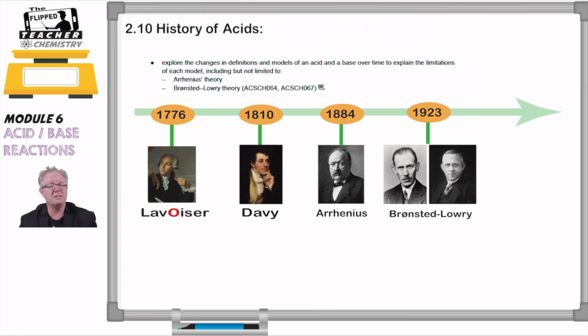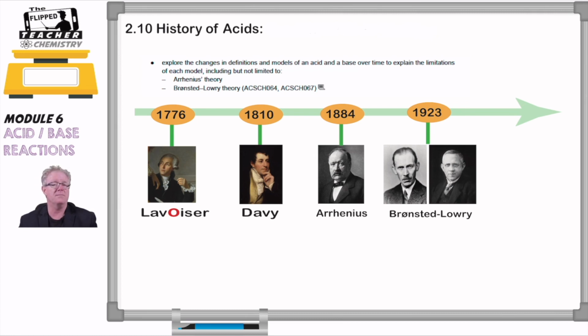But of course, there were limitations to his theory. There were substances that had oxygen in them, for example the metal oxides, sodium oxide and magnesium oxide, that didn't produce acidic solutions. In fact, they produced basic solutions. So his oxygen theory of acids just didn't really hold up. We also found that there were substances that had no oxygen in them but also had the ability to be acidic,